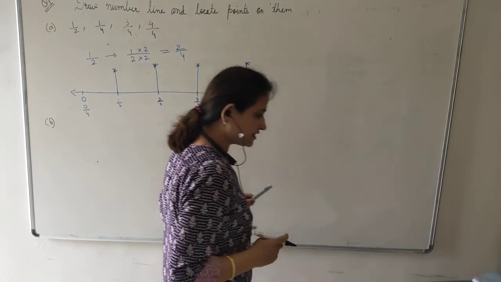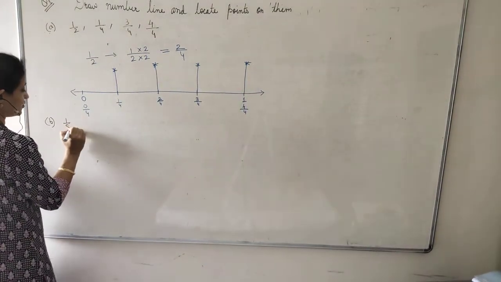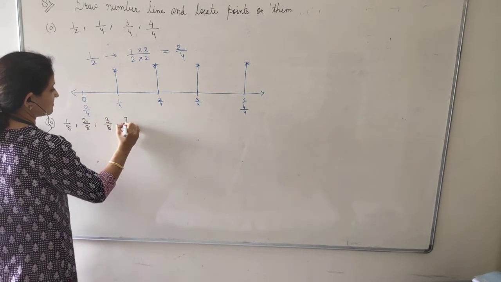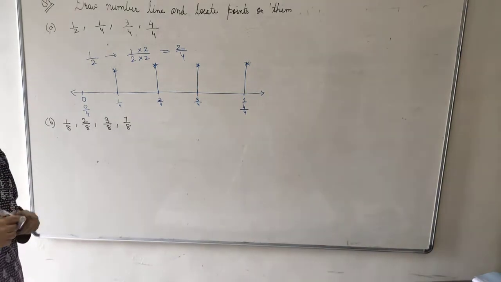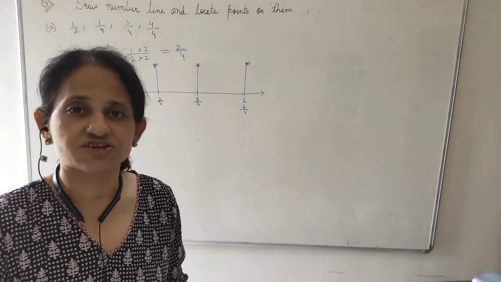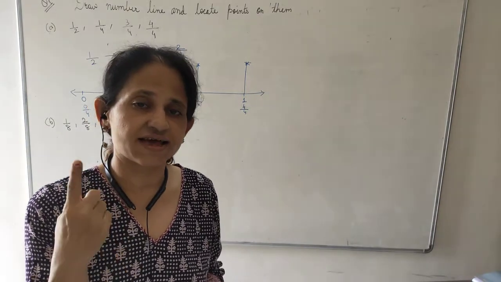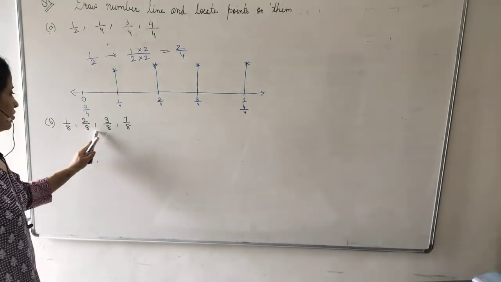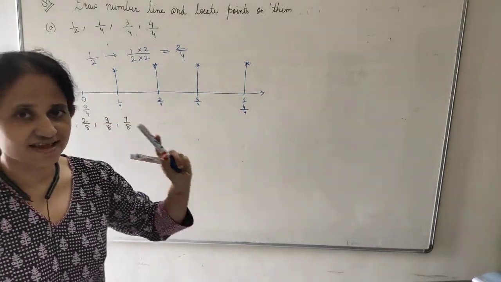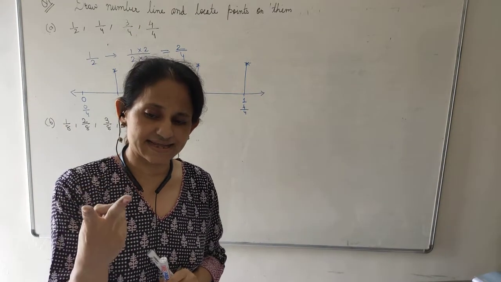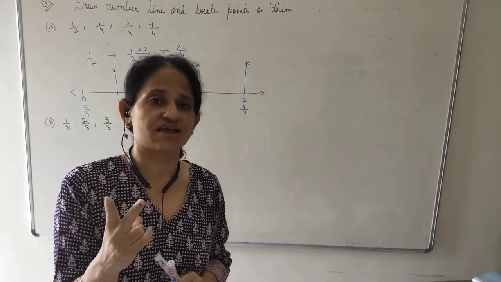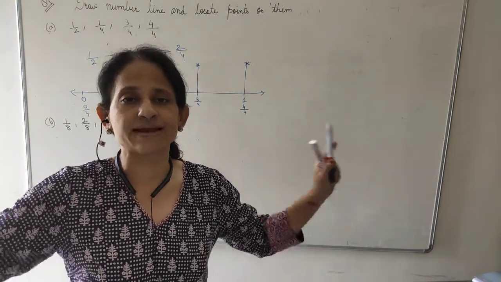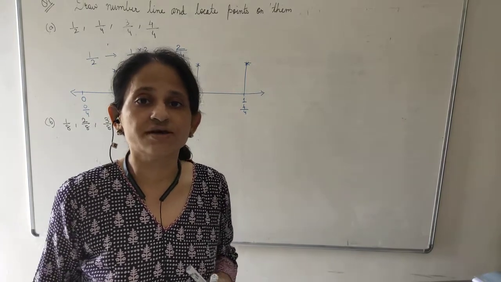1 upon 8, 2 upon 8, 3 upon 8 and 7 upon 8. First, when I plot fractions on the number line, the first thing is I have to make sure that all the denominators are the same. In this case, all the denominators are the same. So, the things are easy for me. The second thing is, I want to make sure that all the fractions are proper. If any fraction is improper, I need to draw a big number line so that they can go beyond 1.